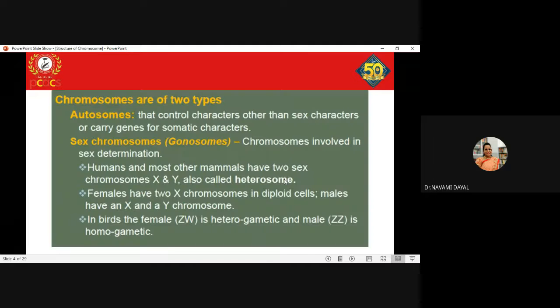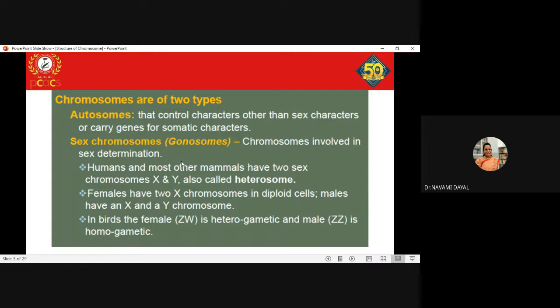Clear? Coming to the chromosome types, chromosomes are broadly classified as autosomes and sex chromosomes. There are 22 pairs of autosomes, that is from chromosome number 1 to chromosome number 22.